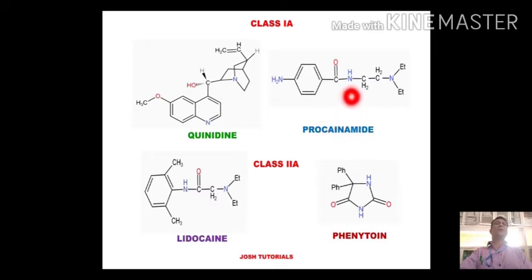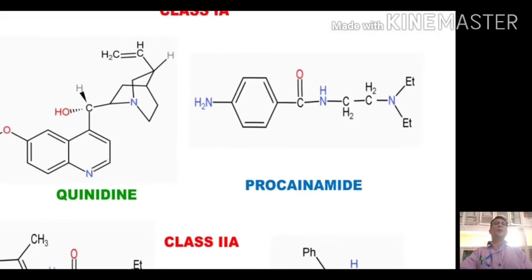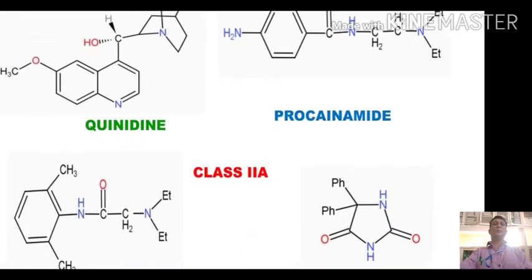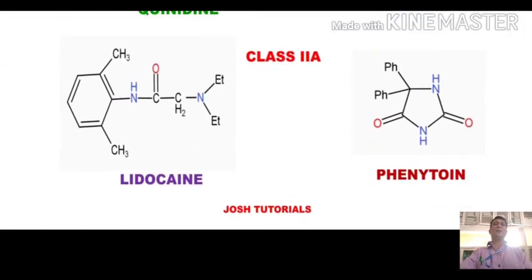In procaine, here is an oxygen, so that is an ester. The replacement of that oxygen with a nitrogen will give us the amide, and thus this compound is called procainamide. So this compound with this modification became a potential antiarrhythmic drug.